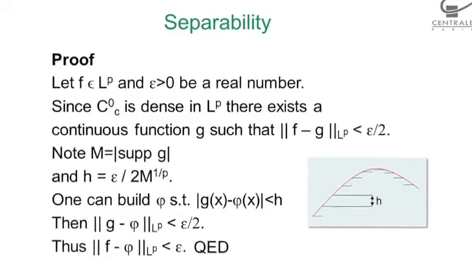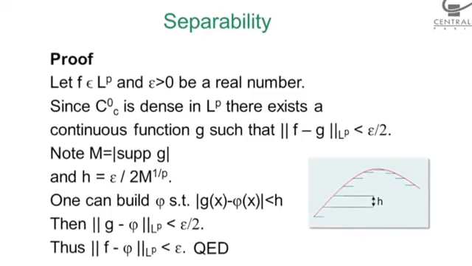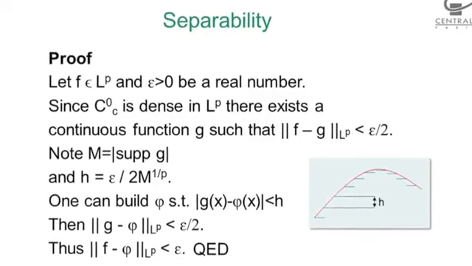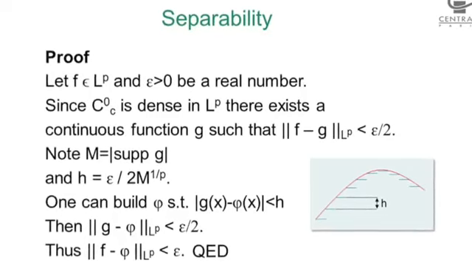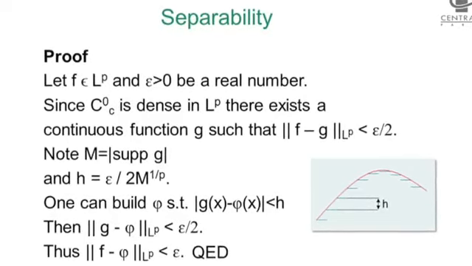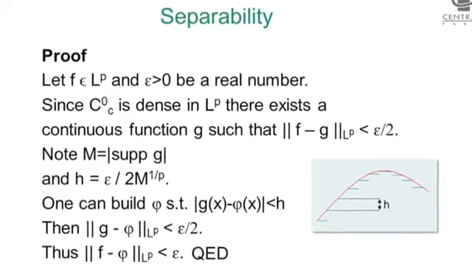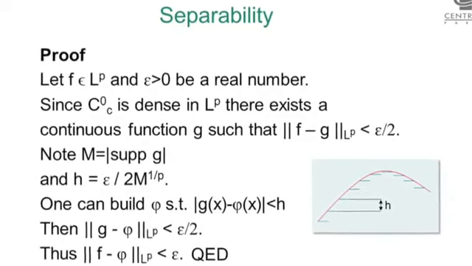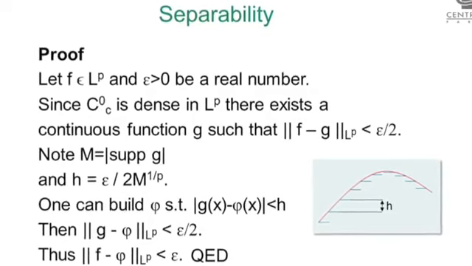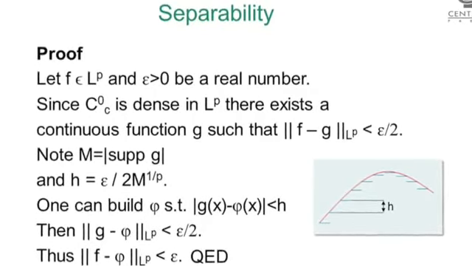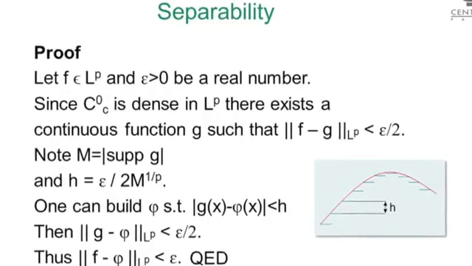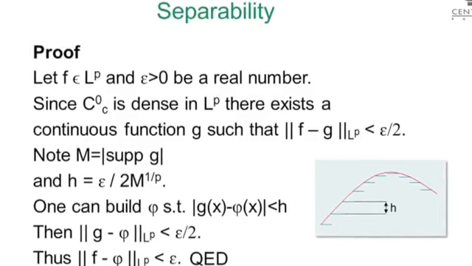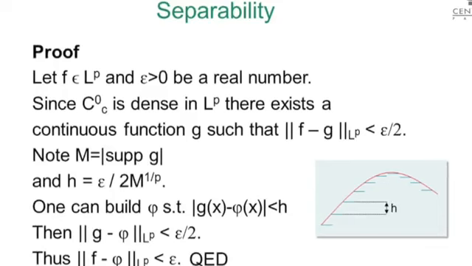And the set which is countable, with which I approximate my continuous function with compact support, is simply given by piecewise constant functions, and I need to make sure that the N's are rational numbers, so this actually will be a set of countable functions. So that's the idea for separability for LP spaces. First, I prove separability for C0C, and then the fact that C0C is dense in LP yields the proof.